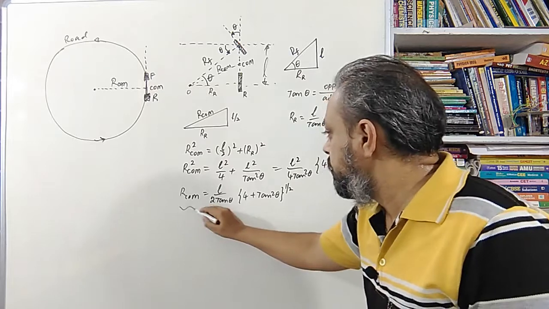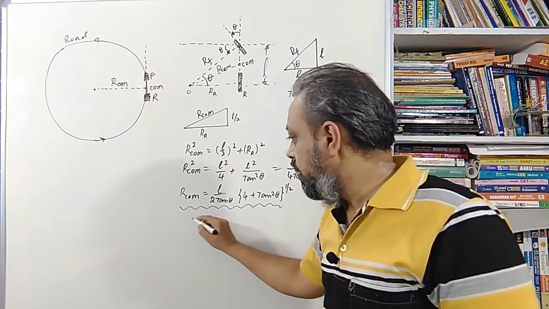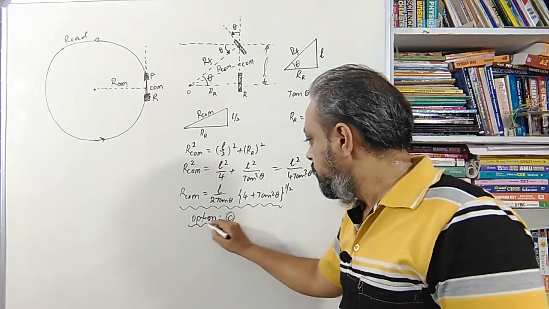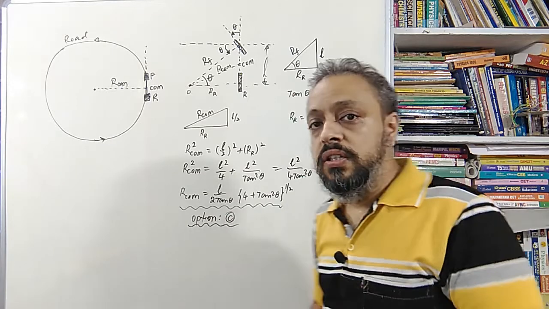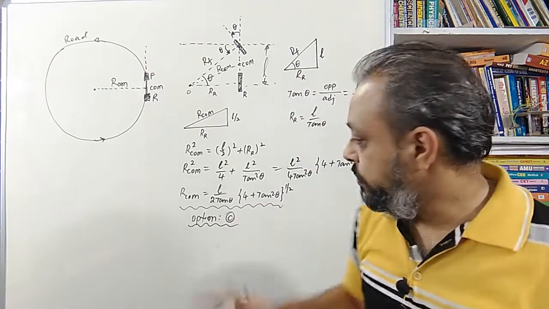So this is our answer for the very first question. You can get this answer in option C, right. So option C is the correct choice. So we got the answer for the first question, that is option C.